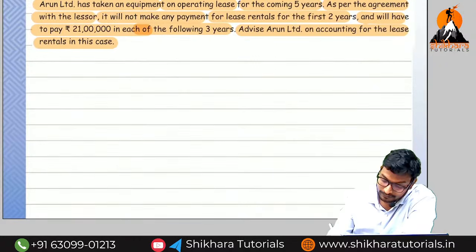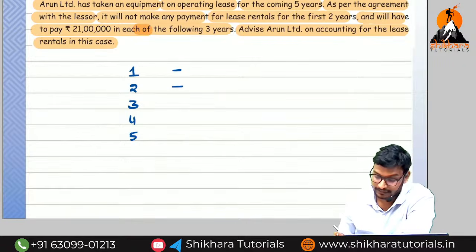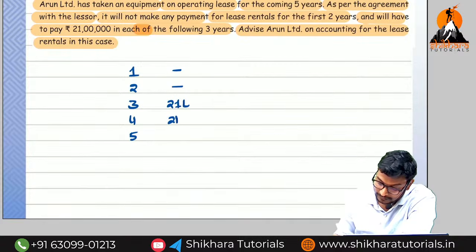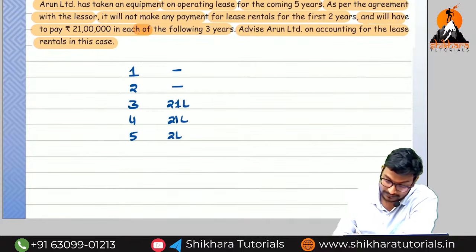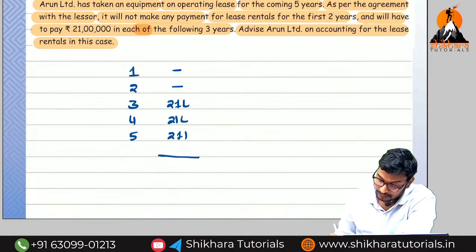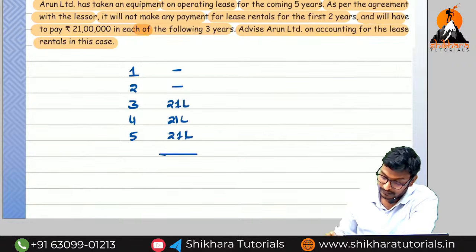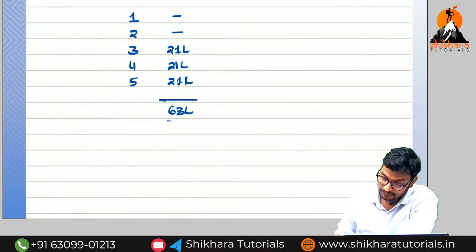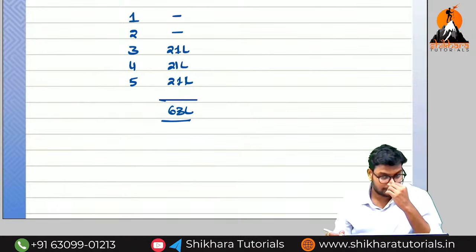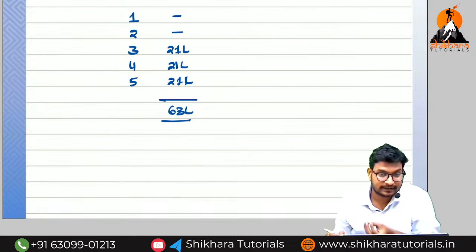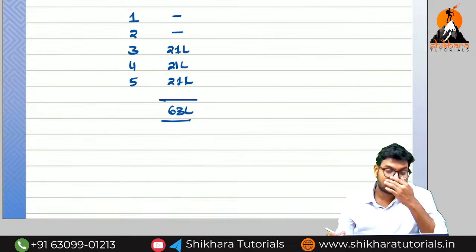So what are they following? They are taking a 5 year lease. First year there is no rent, second year there is no rent. When coming to the last 3 years, how much amount are they paying? 21 lakhs here, 21 lakhs here, 21 lakhs here. So the total amount is 21 plus 21 plus 21, that is equal to 63. So 63 lakhs is the total rent. We can collect the total 63 lakhs in the 5th year also, but we need to apply the SLM basis.